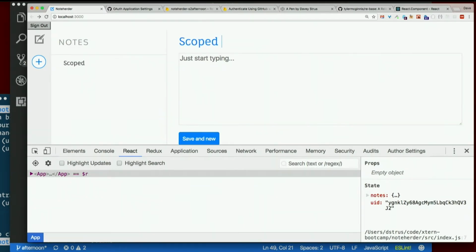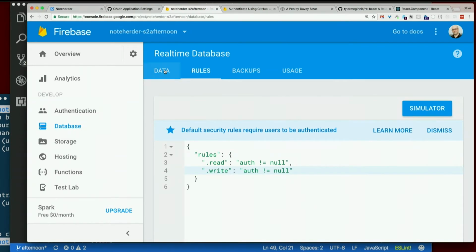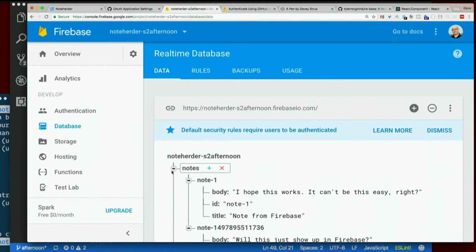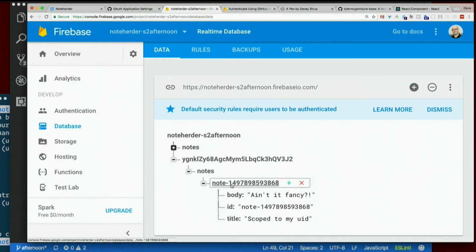Scoped to my UID. Ain't it fancy? Let's go look at Firebase. Look at our data. Here's the notes collection that we already had in there. And now here's a new one. Look, it's my UID. And inside there, I have notes. And inside there, I have the note that I just added.